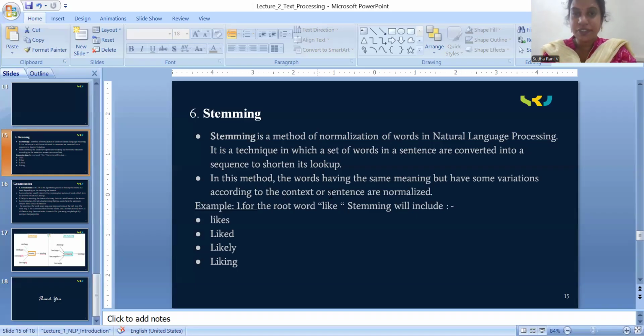In this method, words having the same meaning but some variations according to context or sentence are normalized. Stemming converts the word to a root word, but it may or may not generate a correct, meaningful word. It doesn't follow any language grammar. Hope you all understand.